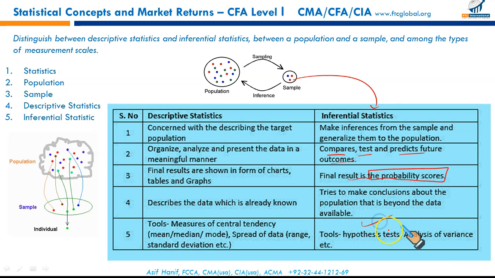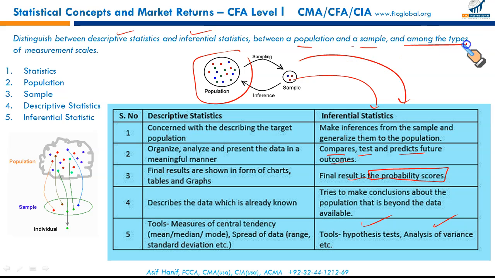Hypothesis testing, analysis of variances, we'll do later in our studies. So that's a comparative analysis of descriptive statistics, focusing on the population, and inferential statistics using samples and drawing conclusions about the population. So it explicitly covers what is required in the LOS: distinguish between descriptive and inferential statistics, the difference between population and sample, and the next part of the LOS is among the different types of measurement scales.